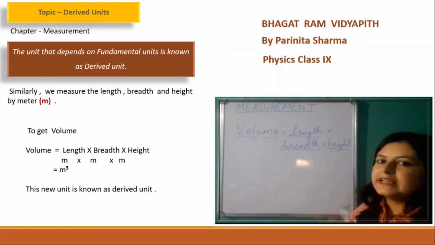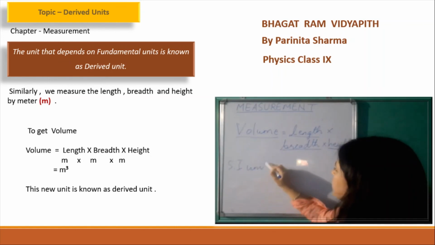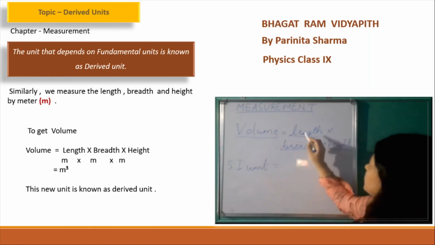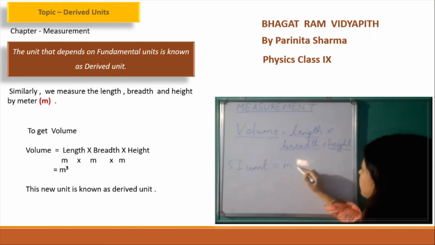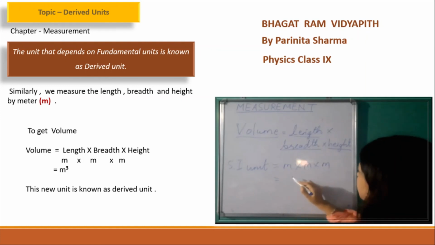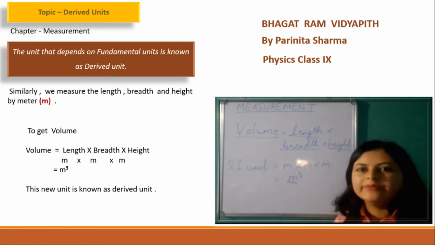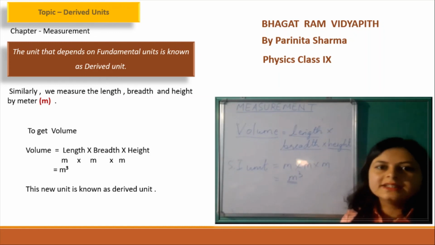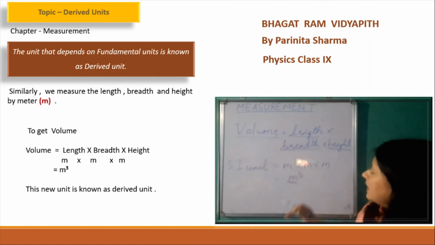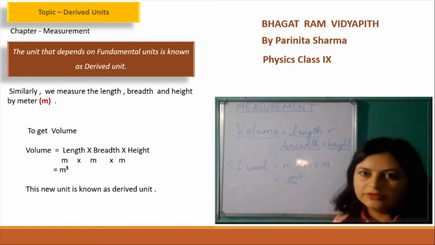If I take the SI system, SI unit of volume will be equal to unit of length is meter, unit of breadth again meter, unit of height is meter, which is meter cube. Now this has taken the help of the fundamental unit meter, and meter has been repeated thrice in this unit of volume. That is why unit of volume is a derived unit and not a fundamental unit.